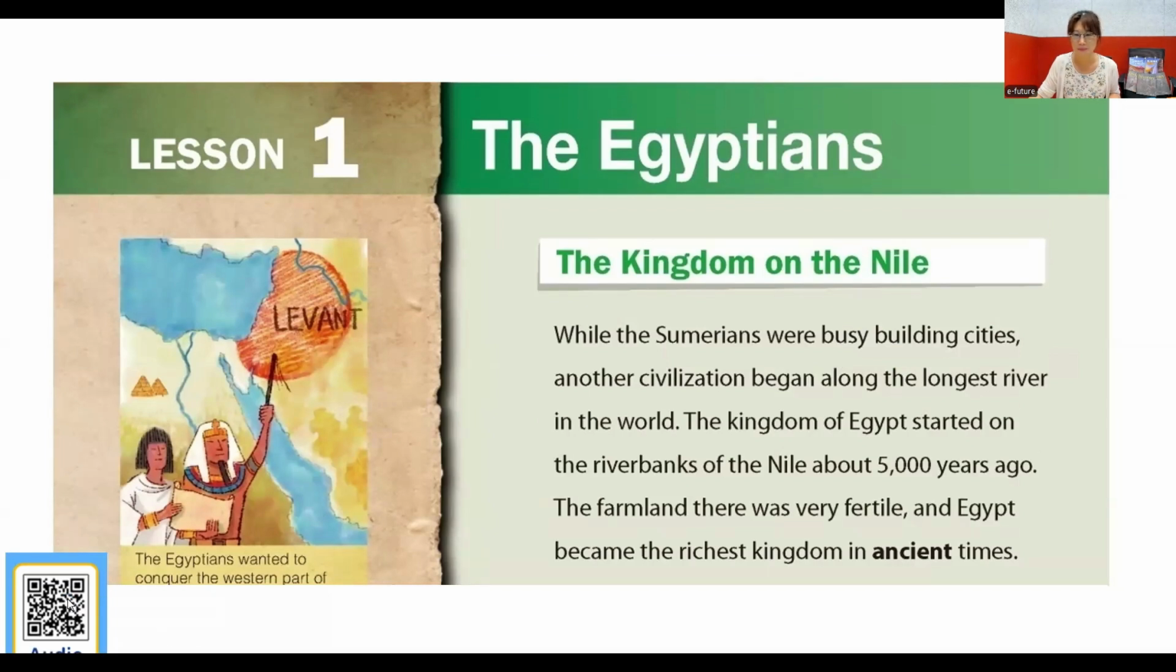Unit 2, Civilization on the Nile. Lesson 1, The Egyptians. While the Sumerians were busy building cities, another civilization began along the longest river in the world. The Kingdom of Egypt started on the riverbanks of the Nile about 5,000 years ago.